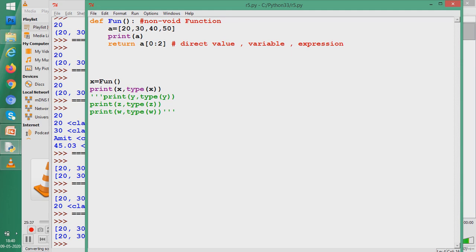So you now see how we return values. We can return a part of a list. We can return the whole list. So that is in our discretion. Now let us try to return a tuple.